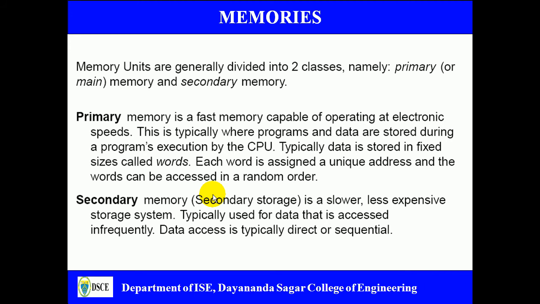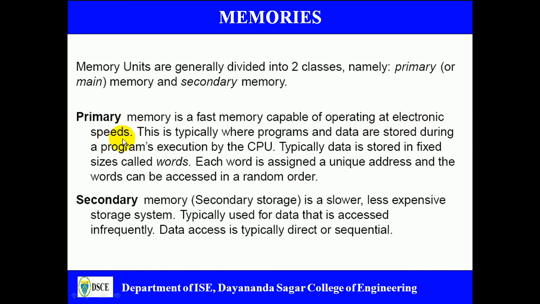Coming to the memory, as we said, memory is divided into two classes, namely the primary memory, called the main memory, and the secondary memory. There are two types of memories. A small amount of data while calculation can be stored in the primary memory, and a large amount of data can be stored in the secondary memory. Primary memory is very fast memory, and it is quite costly compared to the secondary memory. The speed of primary memory is going to be electronic speed, a couple of nanoseconds. That's how the primary memory works.